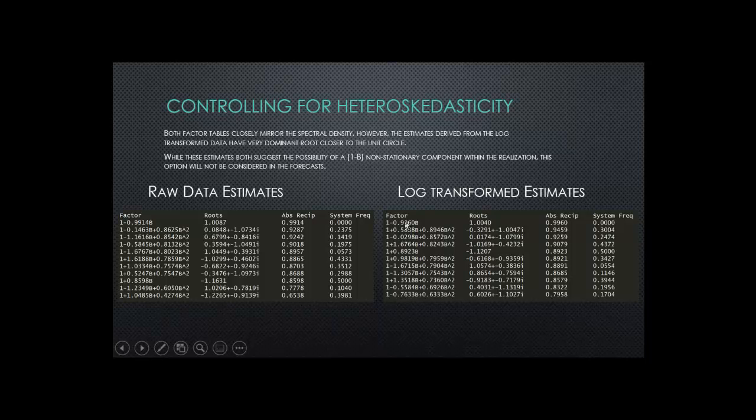Upon examining the estimates from both the log and raw data, we see an actual 1 minus B component in both of them. And this is evidence to indicate that the underlying realization after accounting for the daily seasonal pattern could be a non-stationary process. However, for the purpose of this analysis, a 1 minus B non-stationary component is not going to be considered.